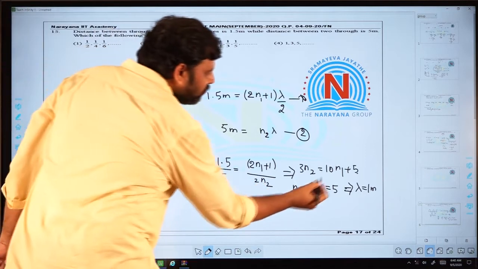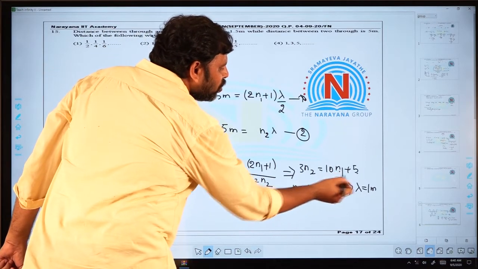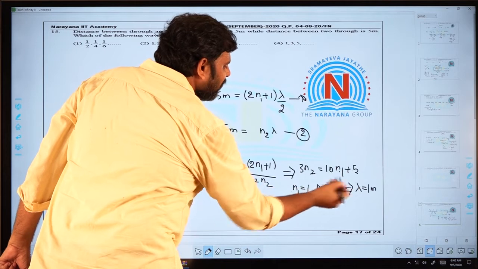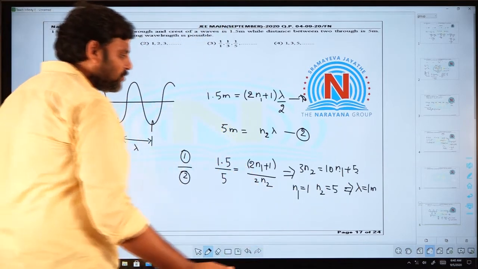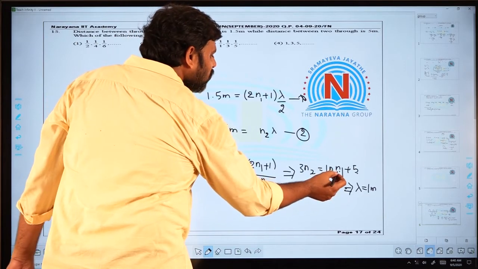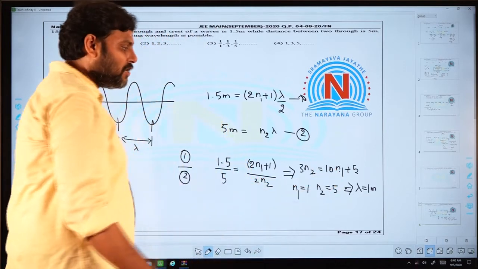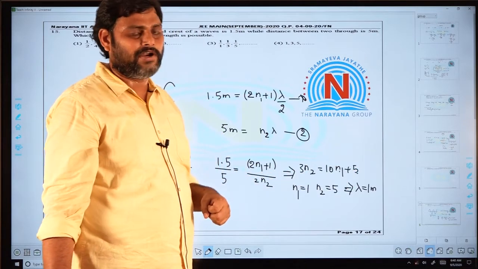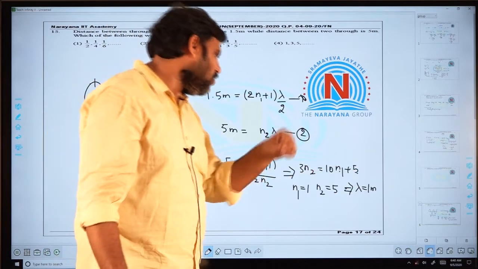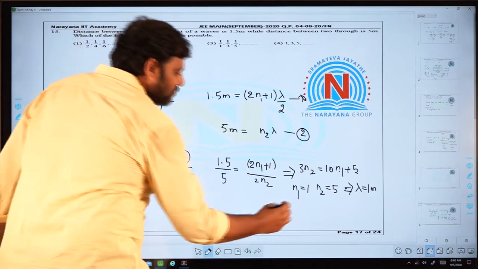And then suppose we put n1 equal to 2, you are going to get 25 and you are not going to get an integer for n2, so that option is not possible. n1 equal to 3, even that option is not possible, you are not going to get an integer for n2. And n1 equal to 4, you will be getting an option.